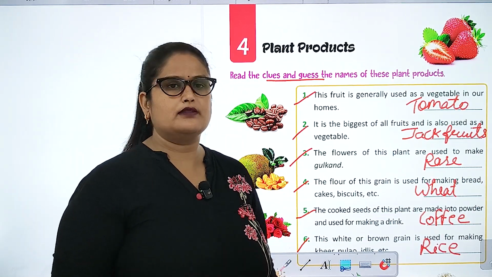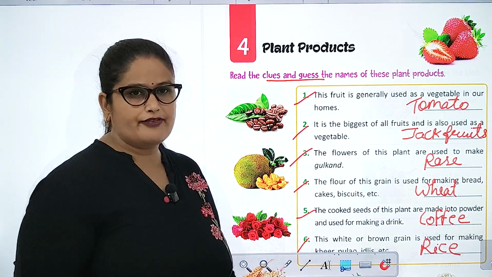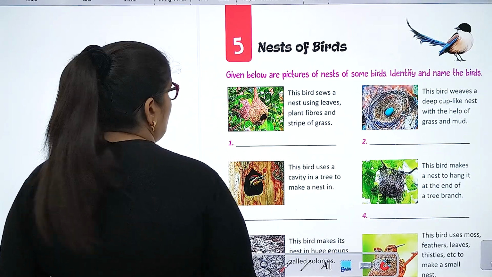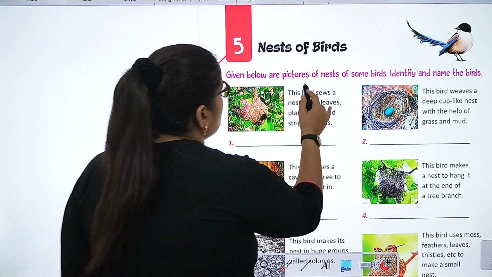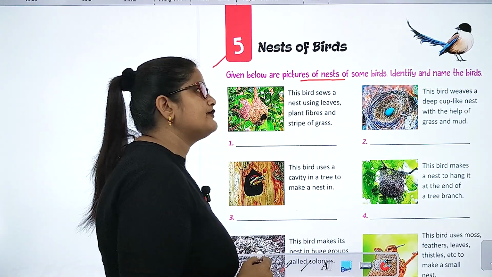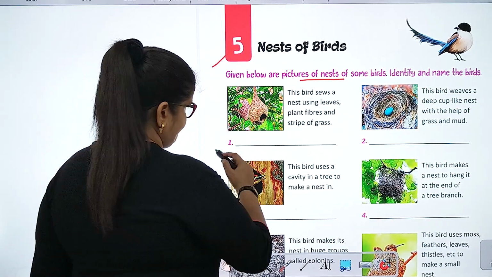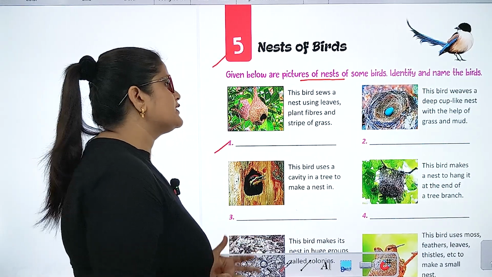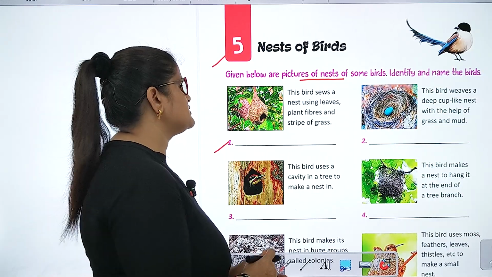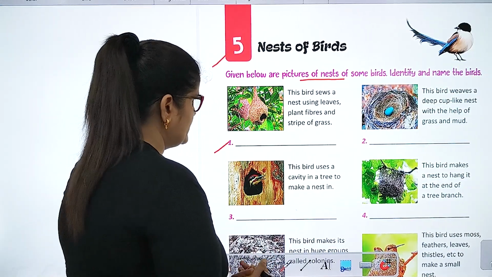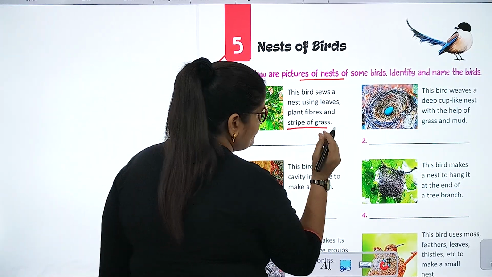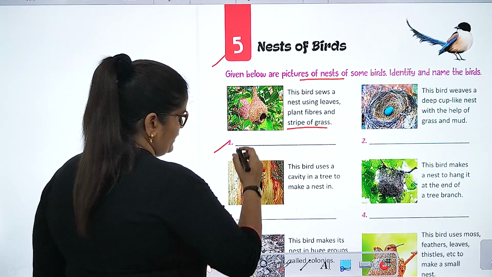Now let's begin the next chapter. Chapter number 5. Nests of birds. Given below are pictures of nests of some birds. Identify and name the birds. Okay. The bird makes a nest using leaves, plant fibers and strips of grass. Tailor bird.